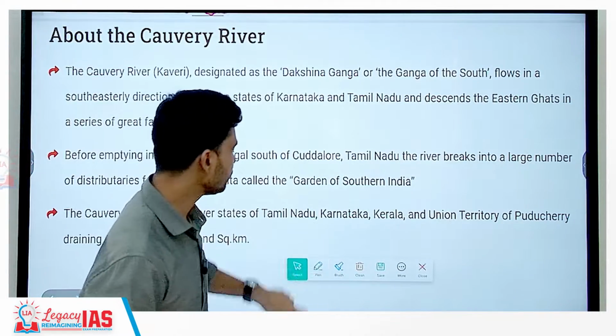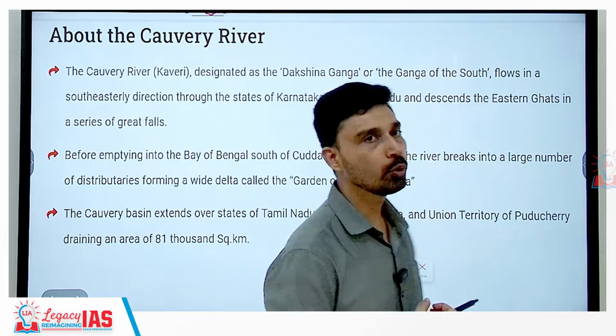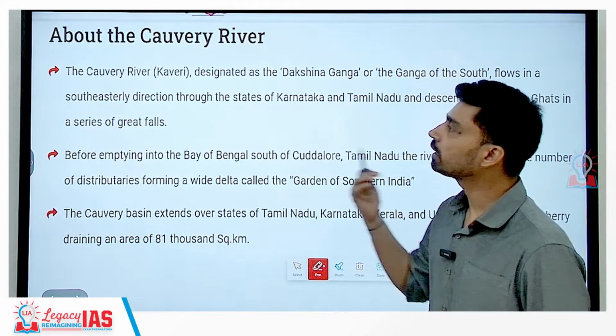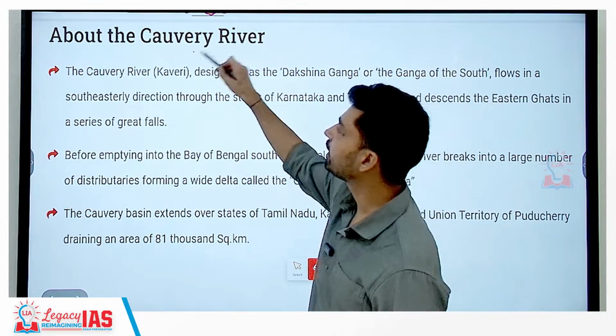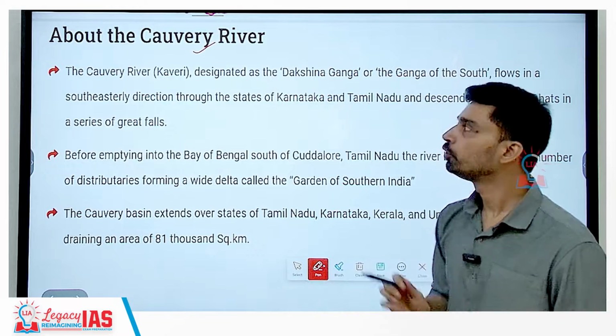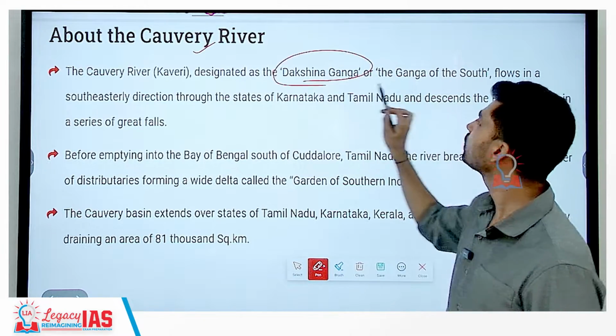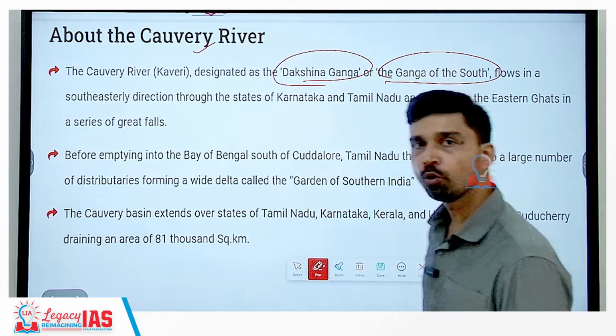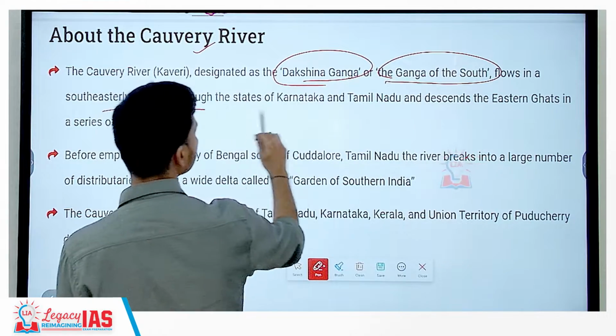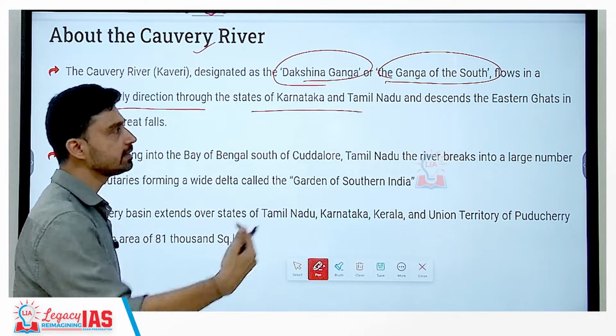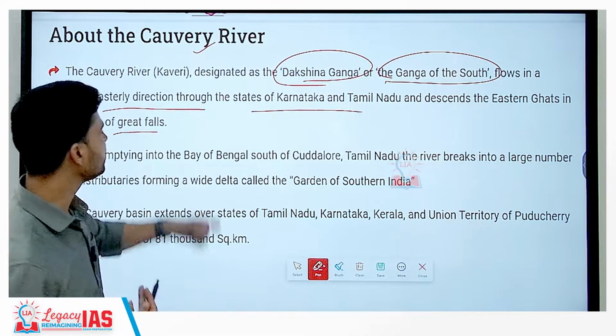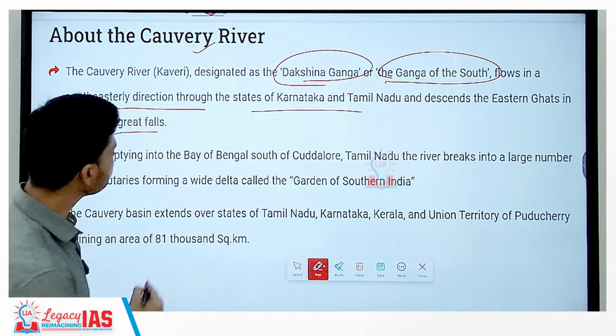The third river, which is a very important river flowing through the states of Tamil Nadu and Karnataka, is the river Cauvery. Cauvery is also known by the name of Dakshin Ganga or the Ganga of the South, flowing in the southeasterly direction through the states of Karnataka and Tamil Nadu and descending in the Eastern Ghats in a series of great falls. What are these great falls?